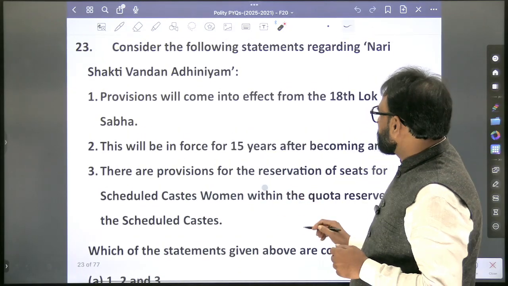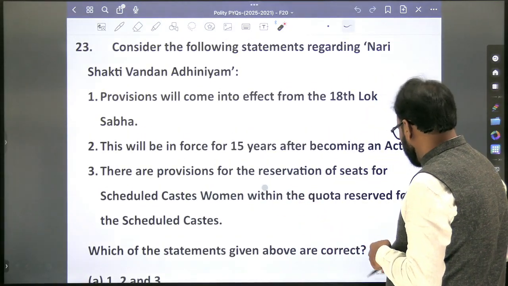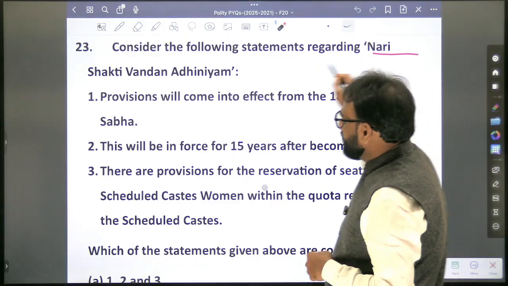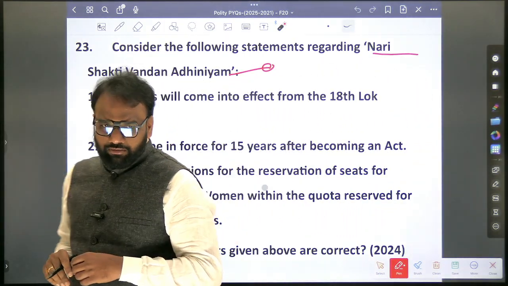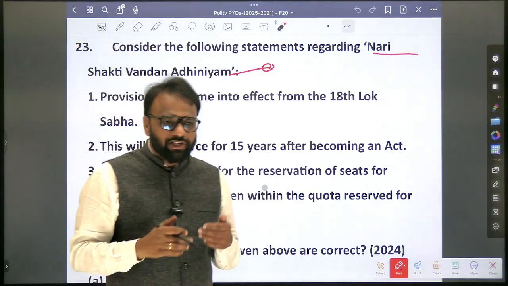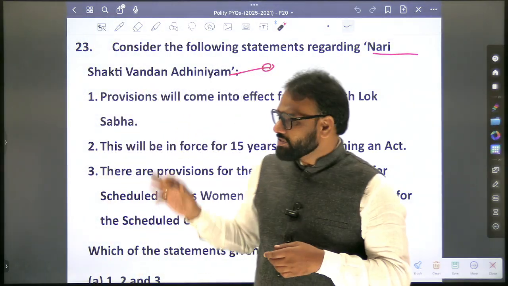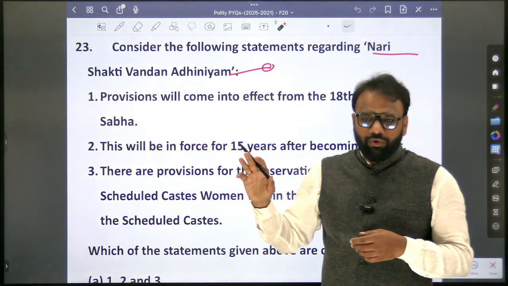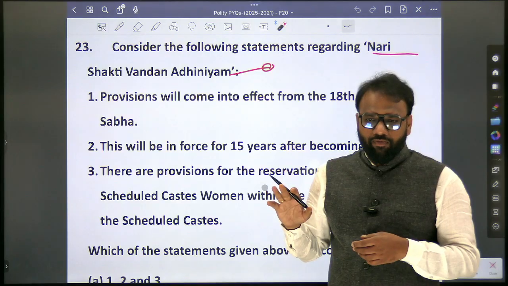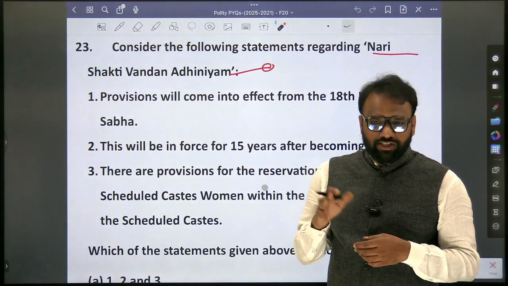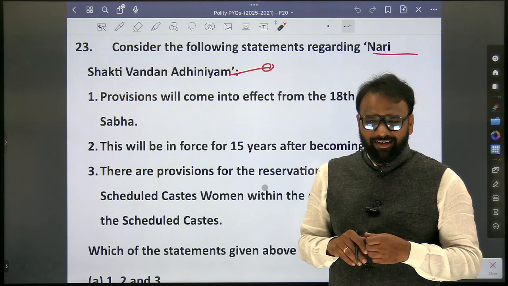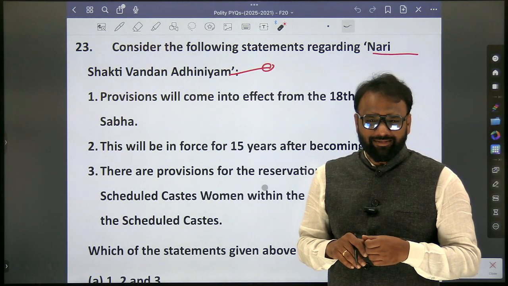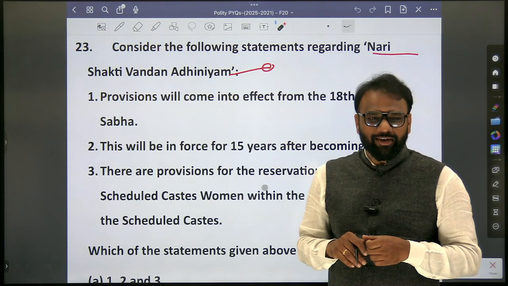Okay. So consider the following statements regarding Nari Shakti Vandan Adhiniyam. It's a current affairs based question. Even though it's part of polity itself, it's current affairs based. So what is this about? Women reservation. Where? Only Lok Sabha or also Rajya Sabha? State legislature. Only Rajya Sabha. Only Lok Sabha and state legislature.